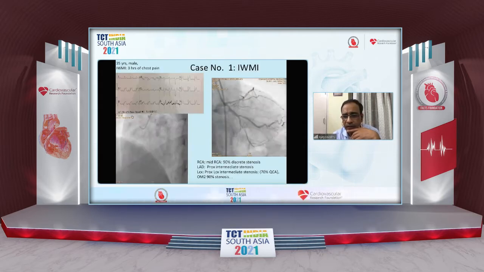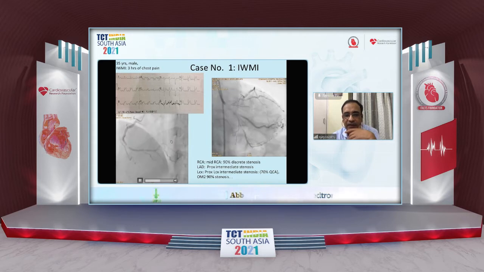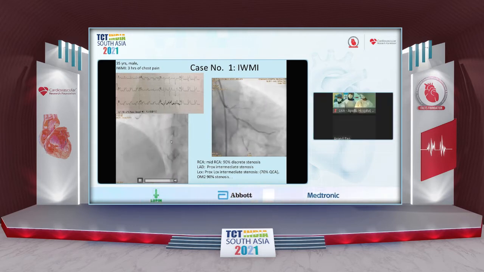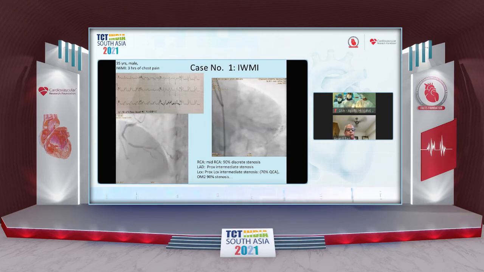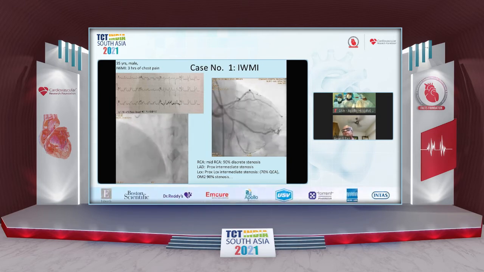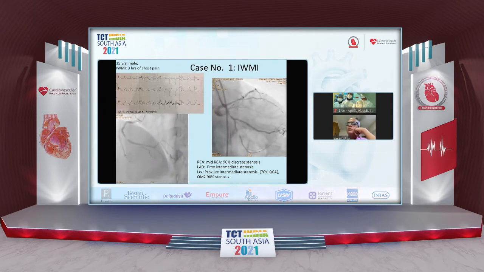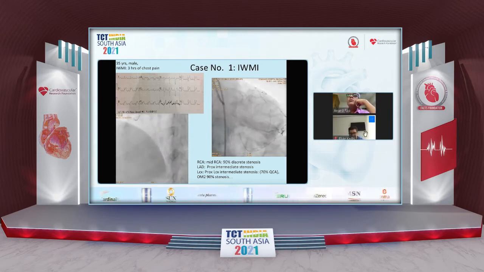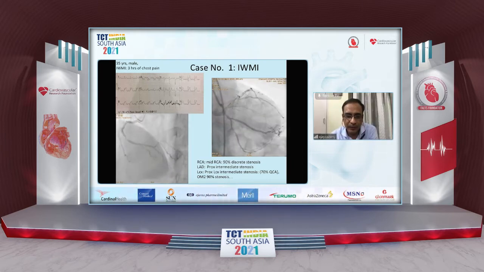So this is a story of a 35-year-old male who came to us with an inferior wall MI, and this is what his RCA was like. You can see the mid-RCA, this is after he'd been given a lot of anticoagulants and antiplatelets in the emergency. So although he still had ST elevation, the RCA was definitely the culprit lesion, but this is what his left circulation was like, with the proximal LAD showing an intermediate stenosis and the proximal circumflex showing an intermediate stenosis, with some disease in the OM coming off in the distal OM as well.